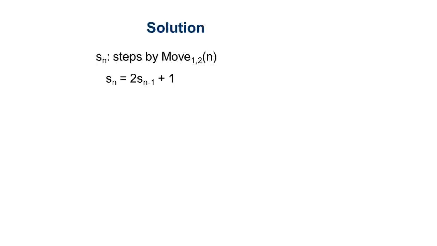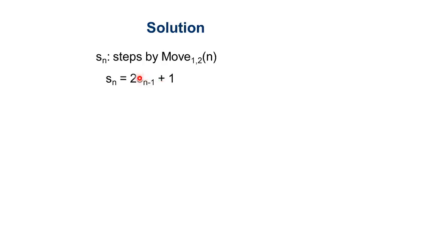Now it is mathematically defined as Sn is equal to 2Sn minus 1 plus 1. Why is it 2Sn minus 1? Since the first step and the last step are equal, they are added.